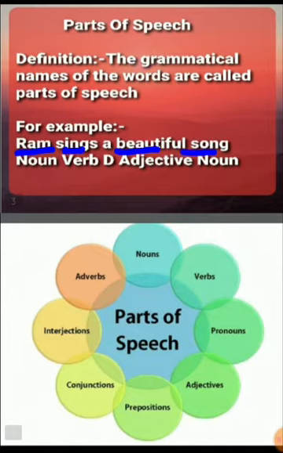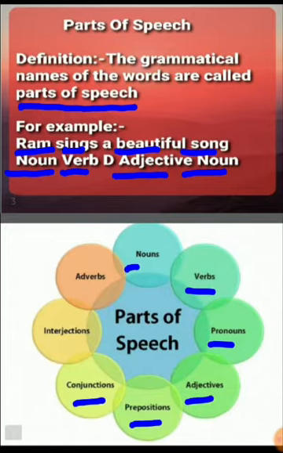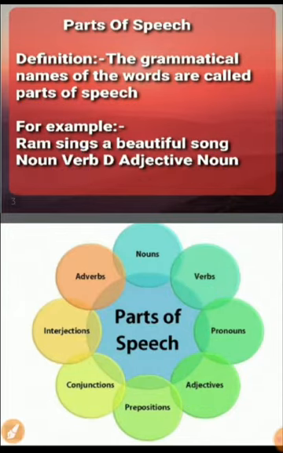In grammar, each and every word has a name, like Ram is a noun, sings is a verb, beautiful is an adjective, and song is a noun. So we can say that the grammatical names of the words are called parts of speech. We have 8 parts of speech in grammar. They are noun, verb, pronoun, adjectives, prepositions, conjunctions, interjection, and adverb.